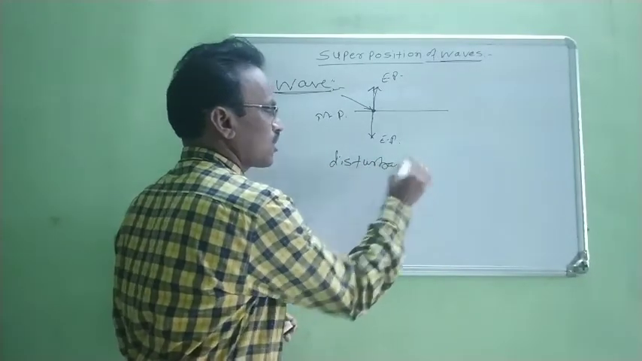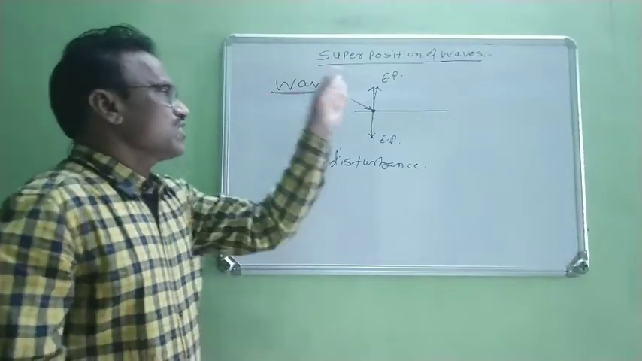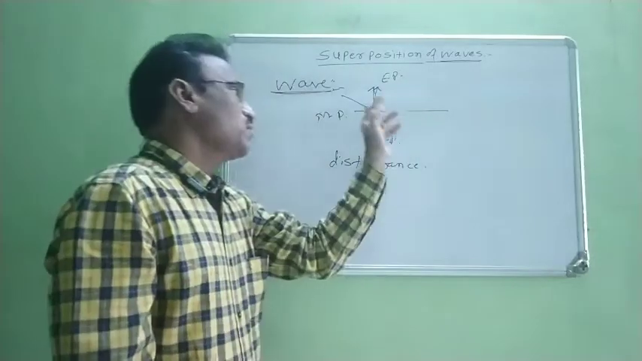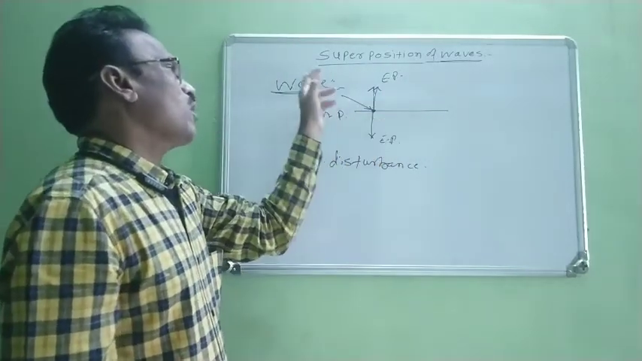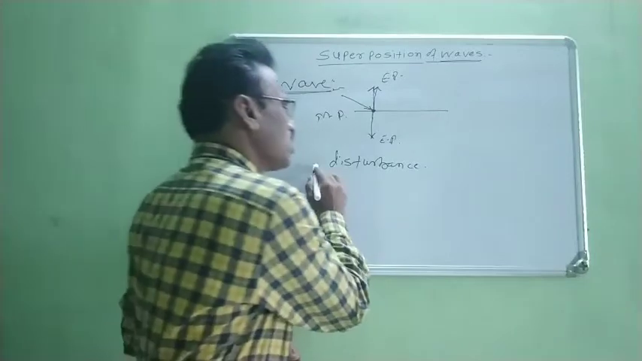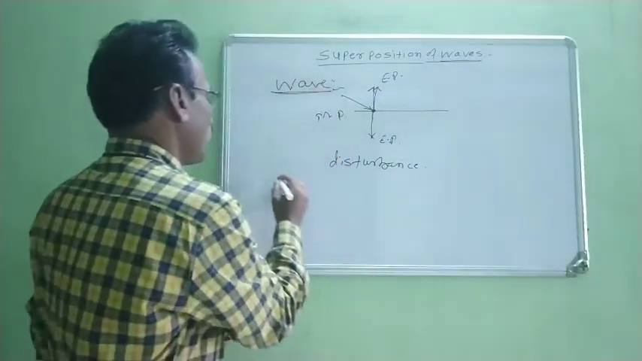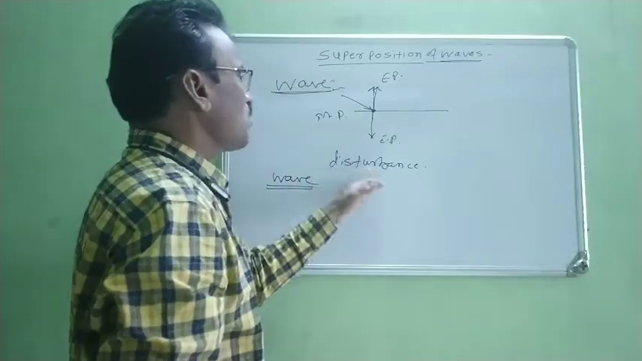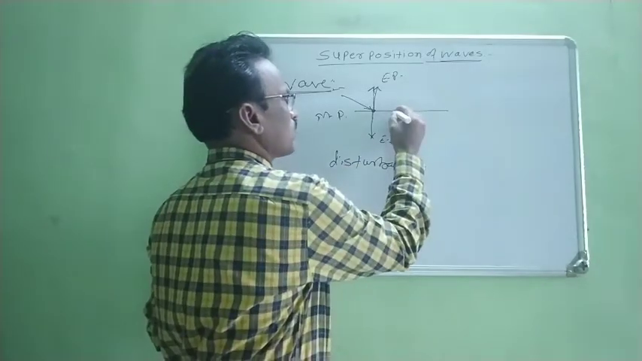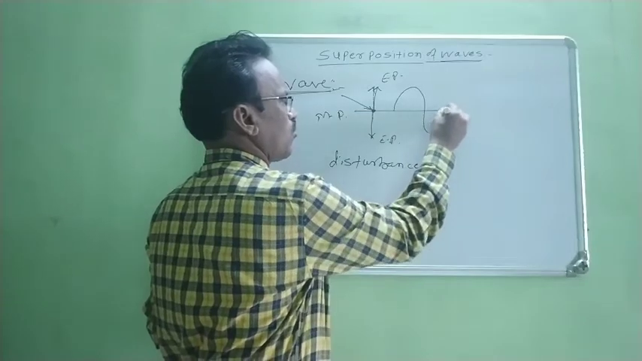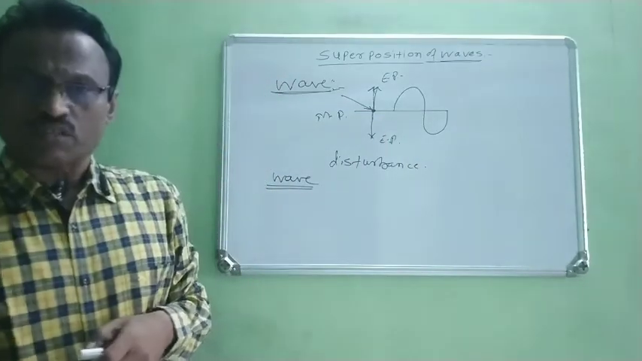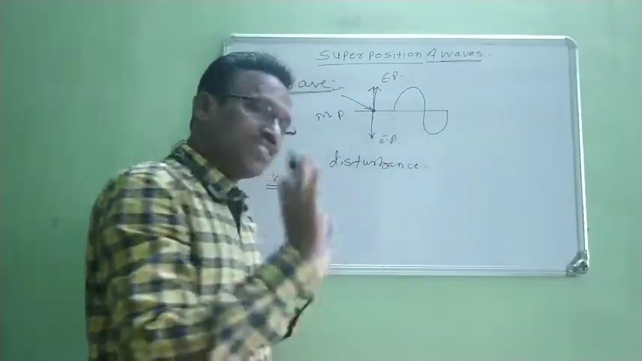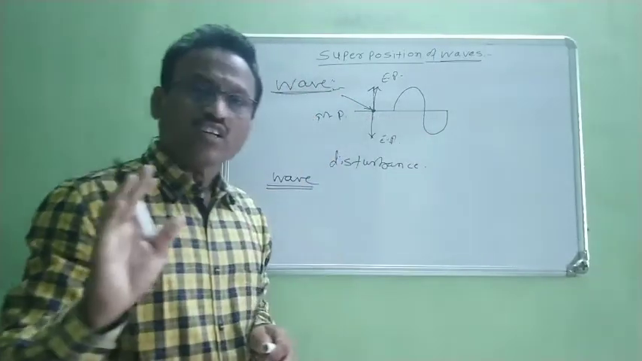This displacement of that particle from its mean position is nothing but the disturbance. This disturbance produced by this particle from its mean position by using this energy is known as a wave. Therefore, this disturbance is produced in this way. This disturbance is an oscillatory disturbance. In general, a disturbance is called a wave.